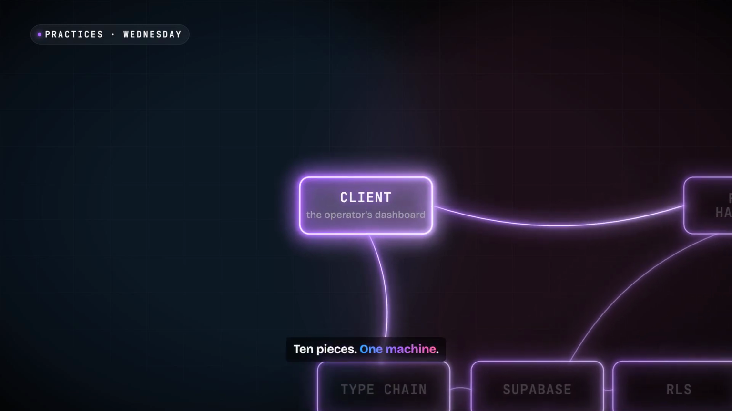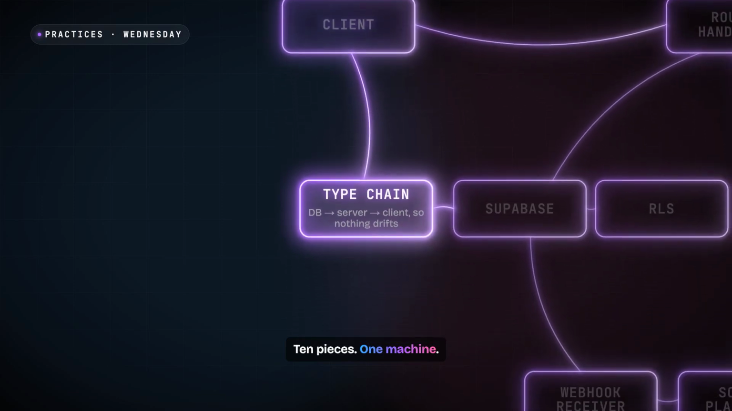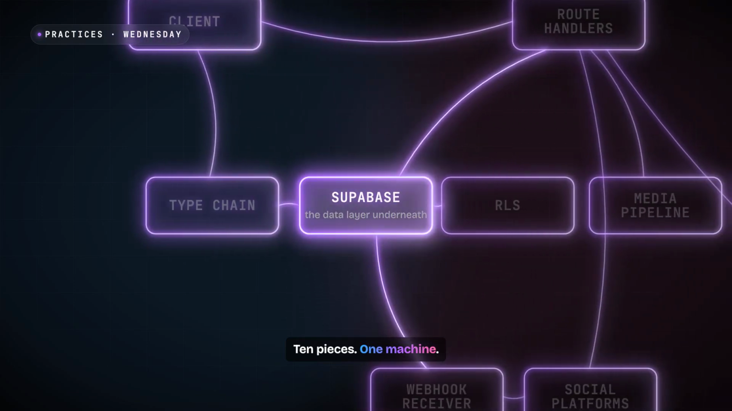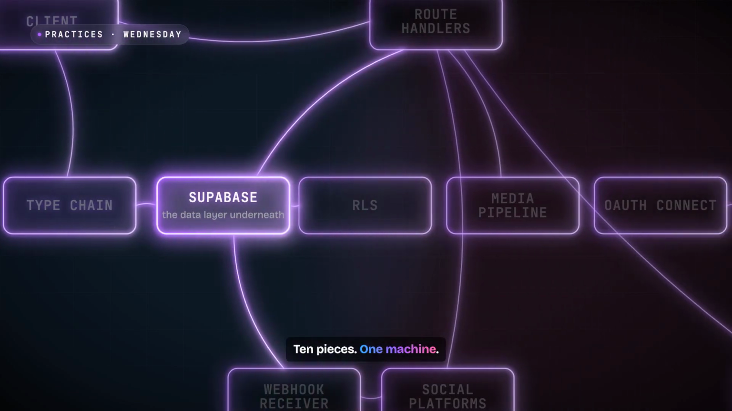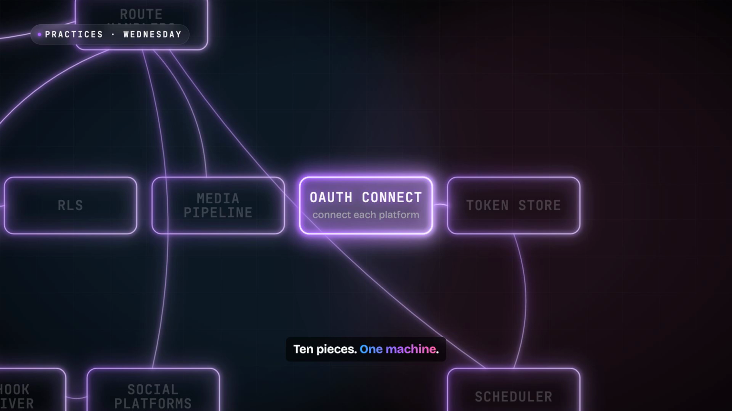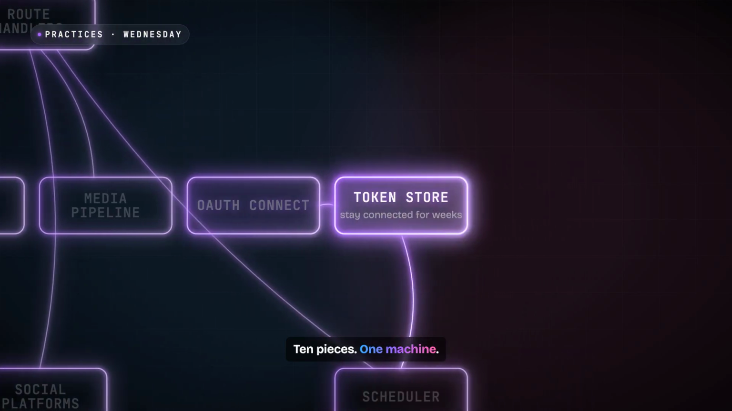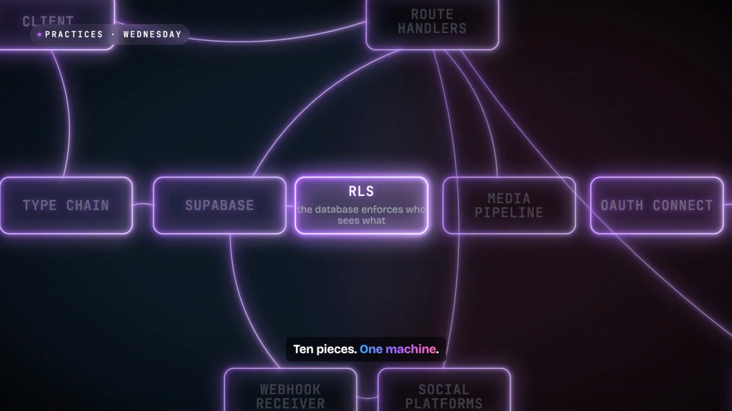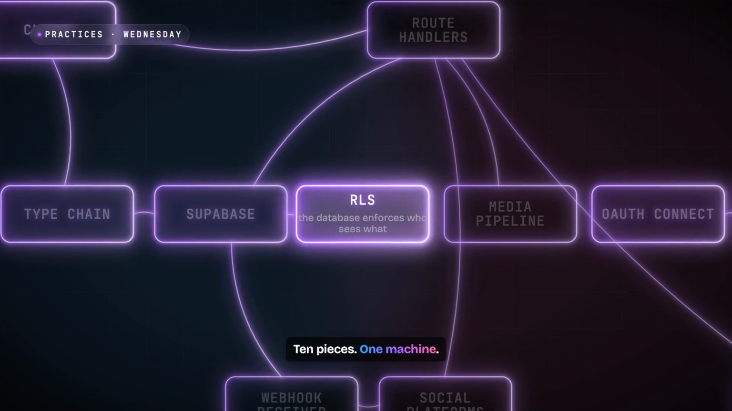10 pieces. The client, your dashboard. A type chain, from the database all the way to the client so nothing drifts. Supabase, the data layer underneath. OAuth, to connect each platform. A token store, to stay connected for weeks. Row-level security, RLS, so the database itself enforces who sees what.